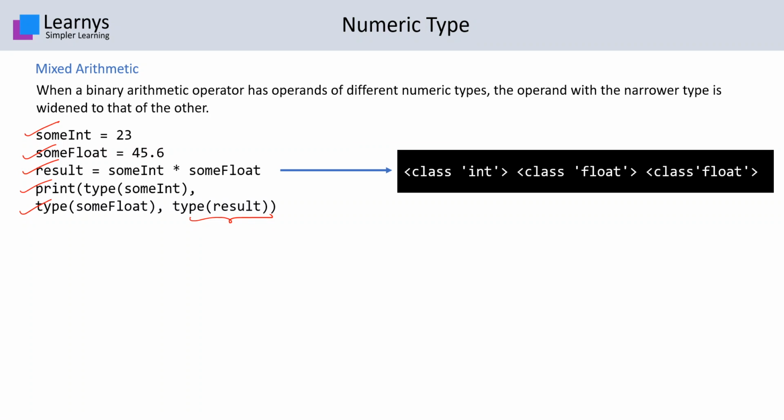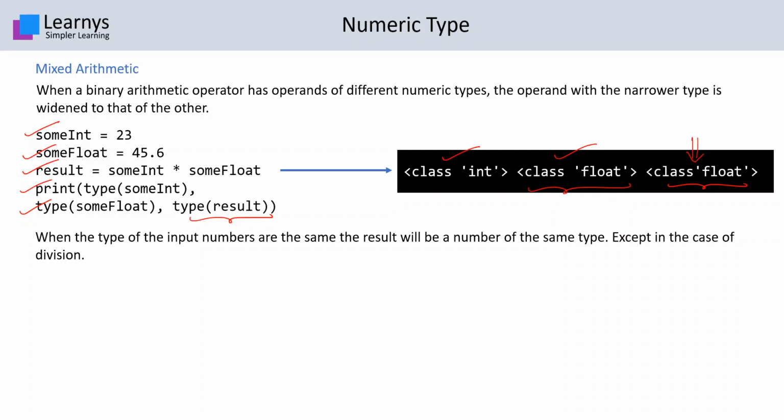The output is: the first value was an integer, the second value was a float, but the result calculated by multiplying both of them was converted to a float. This means that whenever you have mixed type of operands, the wider operand, that is the operand having wider capacity, which is float over here, will be considered to be the type of the final variable. Over here, the result will be a float value.